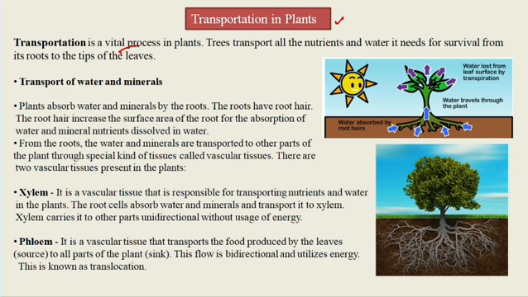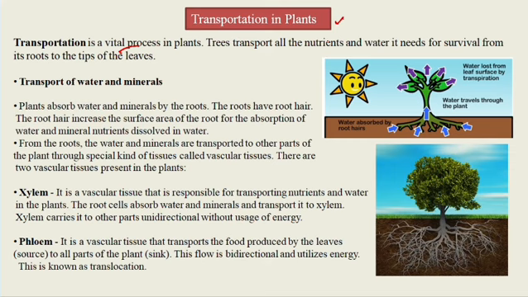In plant transportation, the plants take water, minerals and nutrients from the soil through the root and transport them to the leaves. The leaves prepare the food for the plant with the help of water and carbon dioxide by the process of photosynthesis. So we all know the plant makes food by the process of photosynthesis.